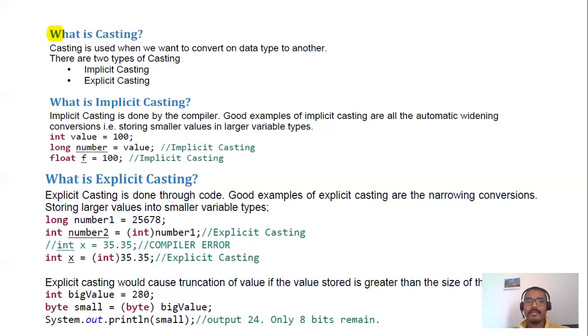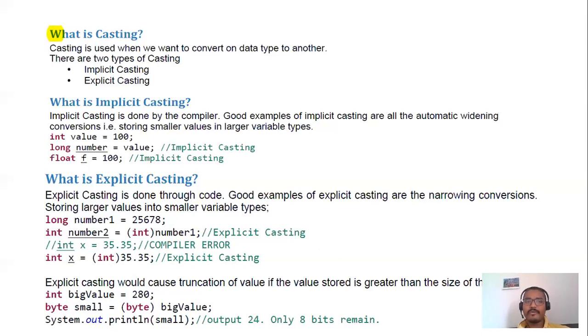There is a possibility of truncation of the value if the value stored is greater than the size of the variable. I hope the casting concept is clear to you. Casting is basically very simple. There are two ways: implicit casting and explicit casting. Implicit casting is done by the Java compiler, meaning when you are storing a lower range value into a higher range type, the Java compiler takes care of it. You don't need to do anything explicitly.